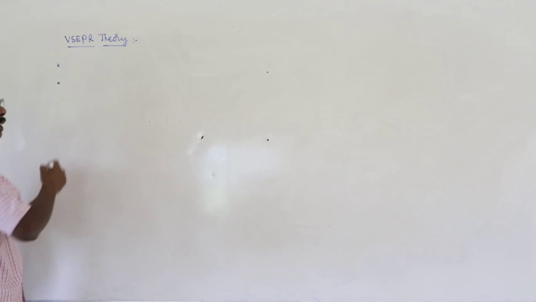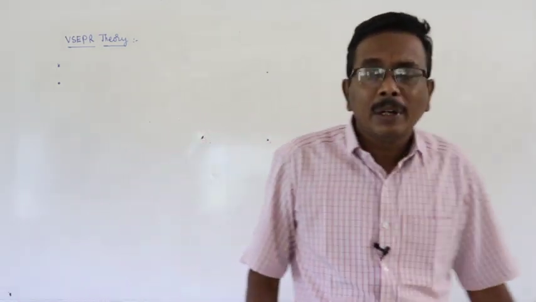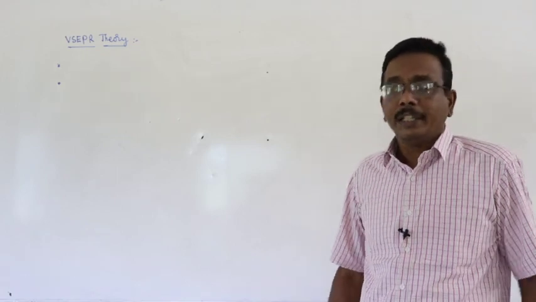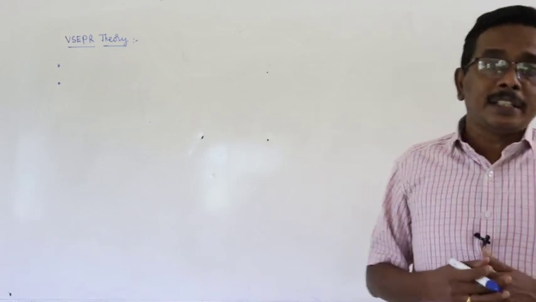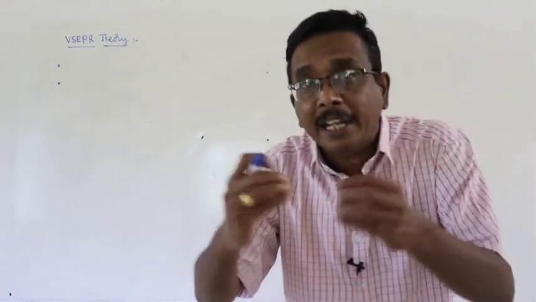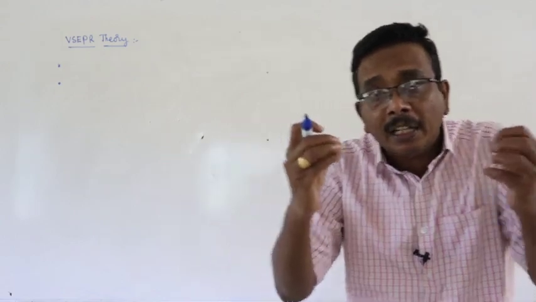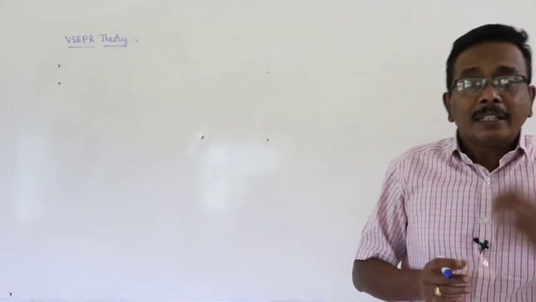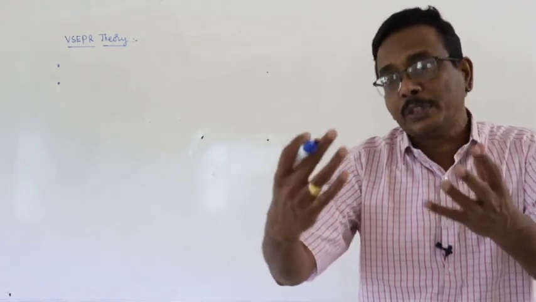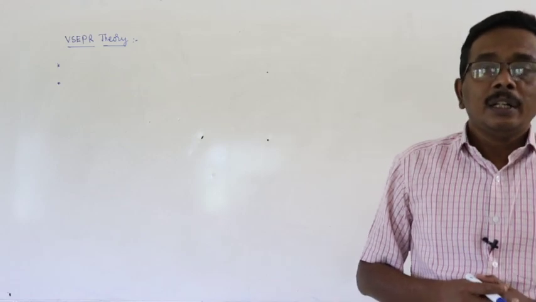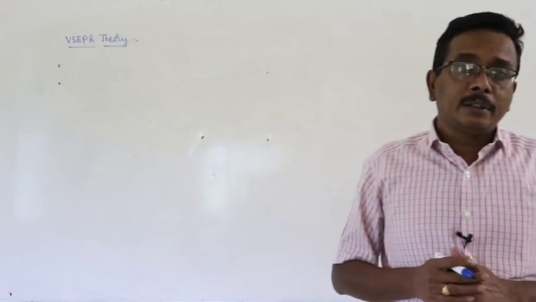If the electron pairs are assumed as point charges, what is the charge of electron? Negative. Here I am saying that if the electrons are assumed as point charges, then there will be repulsion between the like charges. And the electron pair which is present between the two bonded atoms is known as bond pair, and which is distributed in the valence shell of the central atom is known as lone pair.